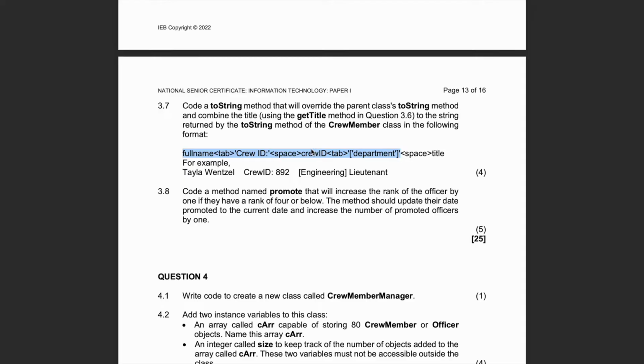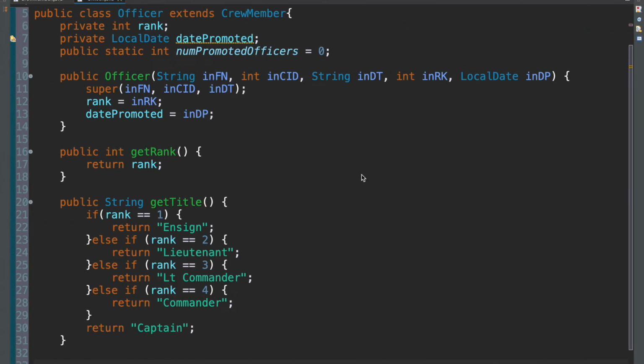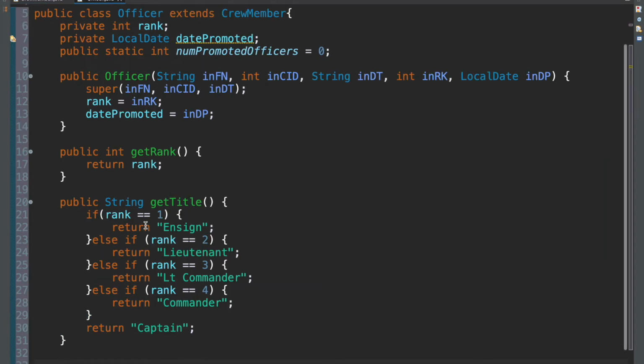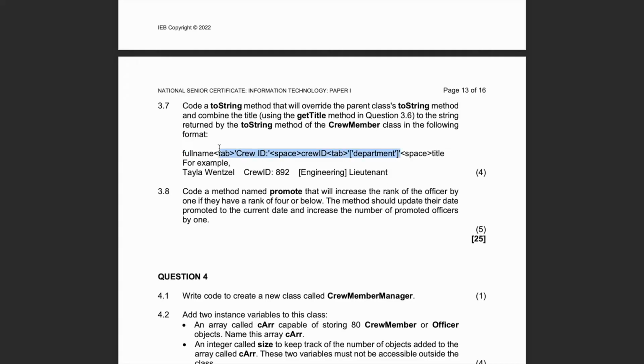But what we want to do now is create a toString for our officer. But why would we want to type out this again? Like, why would we want to do this whole thing again when it's already been done for us, right? And that's the nice thing about inheritance. Remember, we're lazy, so we don't want to keep on doing the same thing over and over. We don't want to repeat ourselves. If this has already been done for us, all we need to do is adapt it to fit our needs. And in this case, our needs are we want to use that section as well as adding the title at the end. So you'll see how to do that.